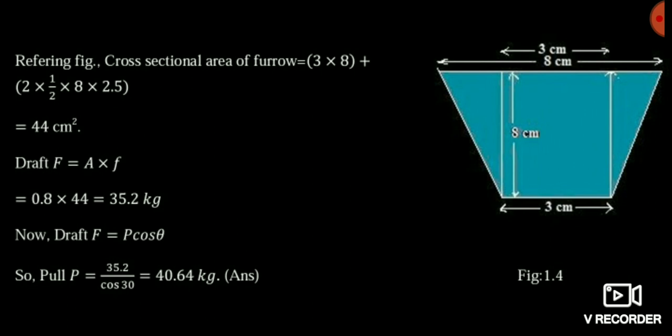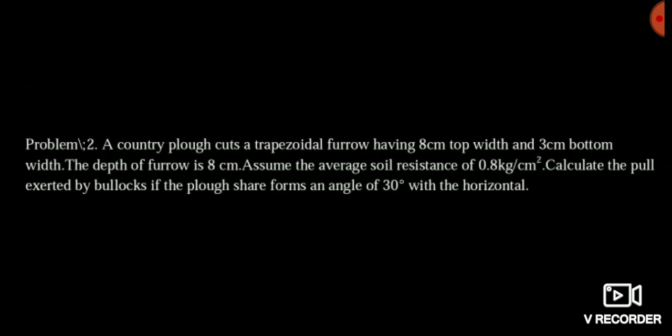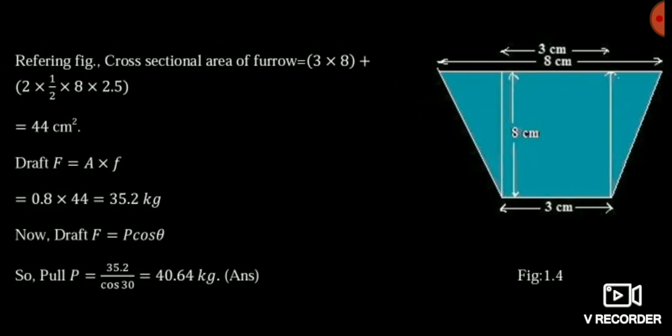Suppose we have exerted a pull P making an angle theta with the horizontal, and this pull has two components, vertical component P sin theta and horizontal component P cos theta, and our draft is the horizontal component, P cos theta, and P cos theta is equal to 35.2. Here in the question we have to calculate the pull, that is the P value. So P cos theta is equal to 35.2 kg and P is equal to 35.2 by cos 30 degree,